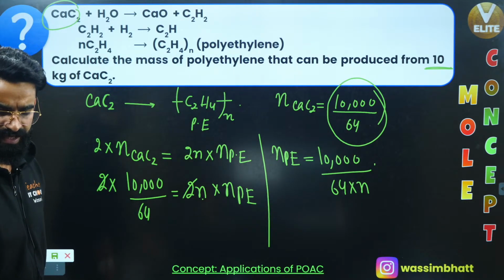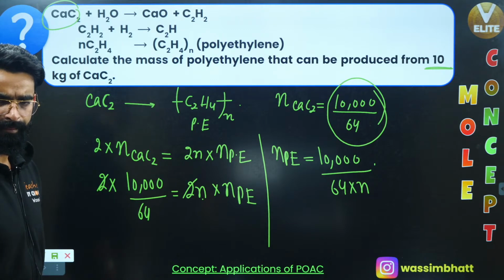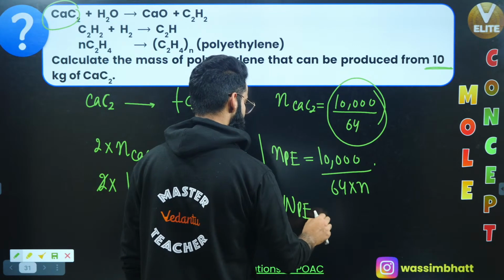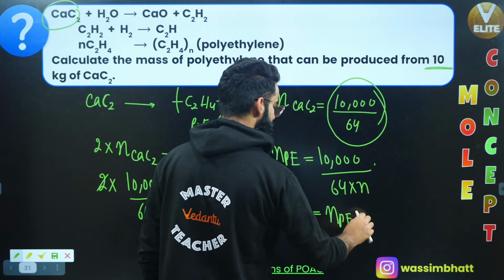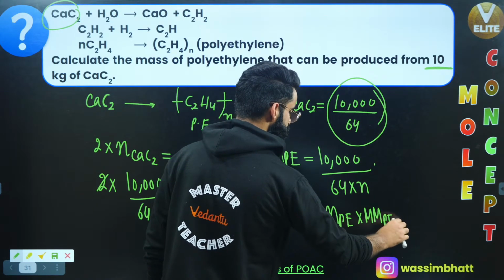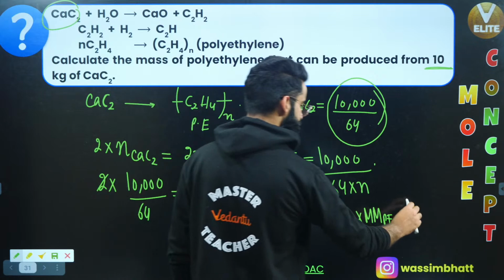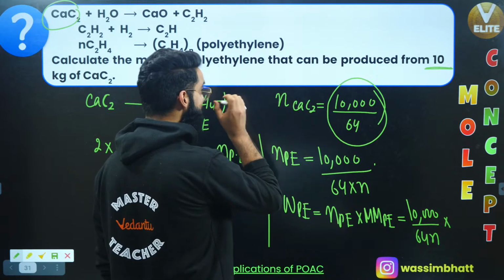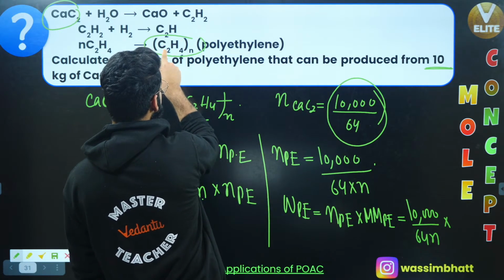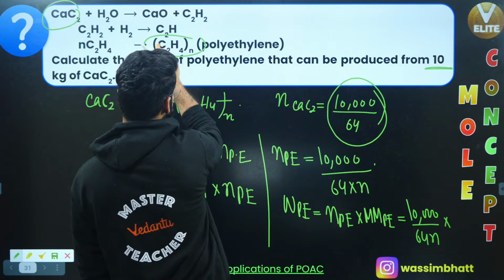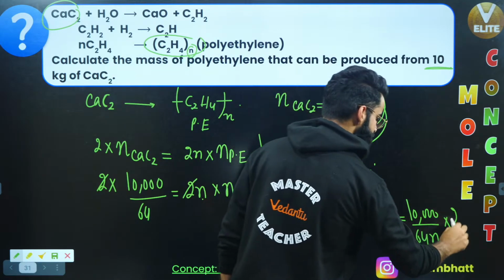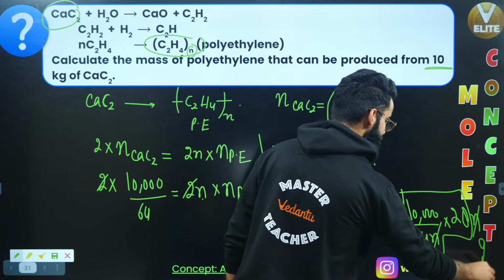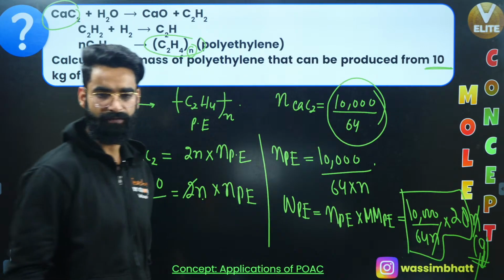But am I supposed to calculate the number of moles of polyethylene? No, I'm supposed to calculate the mass of polyethylene, which is going to be equal to the number of moles of polyethylene multiplied by the molar mass of polyethylene. So it's 10,000 divided by 64N multiplied by the molar mass of polyethylene. What is the molar mass of this polyethylene? Carbon 2, that means 12 times 2 is 24, 24 plus 4 is 28, 28 multiplied by this N. So the molar mass of polyethylene is 28N. This N got cancelled, just solve it, get the value in grams. So these many grams of polyethylene have got formed at the end of the reaction, right?